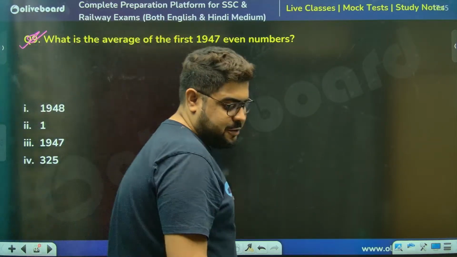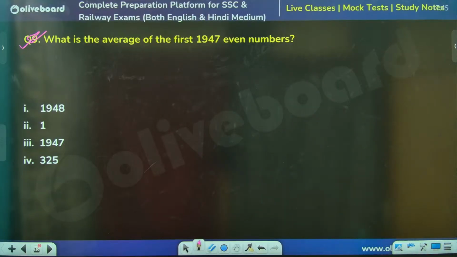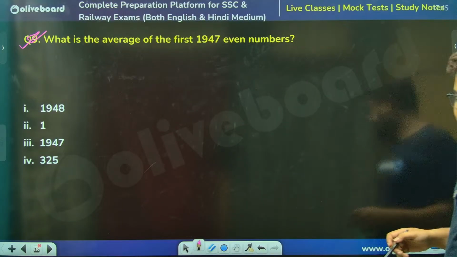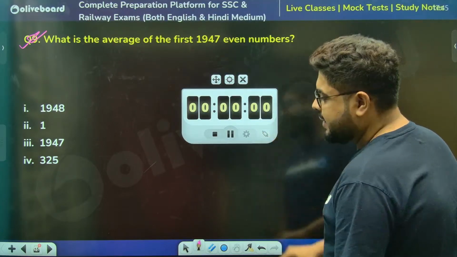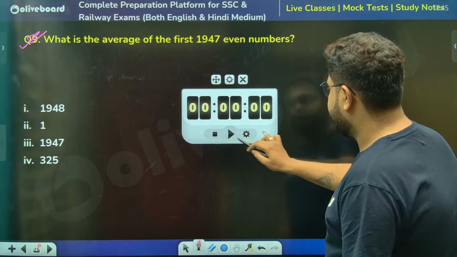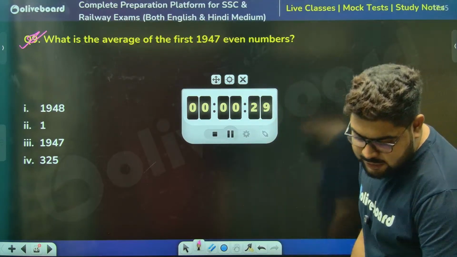Very, very good question. If you know it, it's a 10 seconder. If you don't know, it will take some time. That will take time. Okay, do it. 30 seconds should be enough. Look, the answer has come.